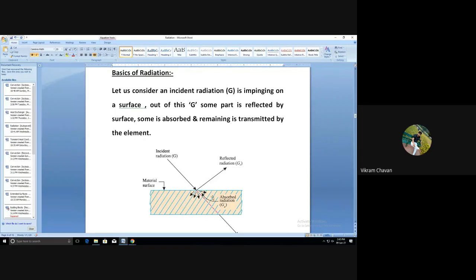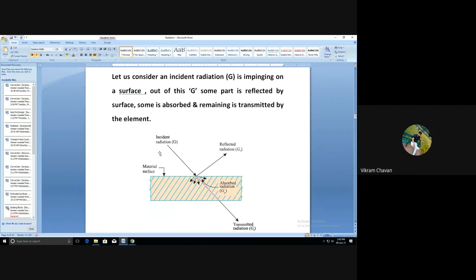Whatever body we consider, G suffix A amount of radiation is absorbed in that body, and out of the incident radiation G, some radiation passes through the material. This amount transmitted through the material we consider as G suffix T. Once again, incident radiation is G; G suffix R is reflected, G suffix A is absorbed, and G suffix T is transmitted through the body.